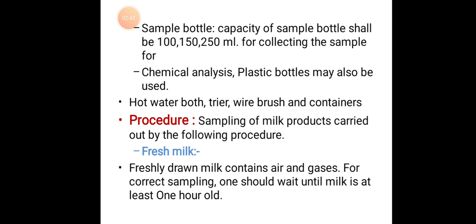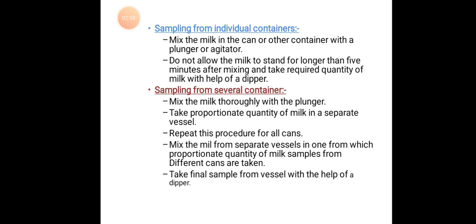Procedure: sampling of milk and milk products is carried out by the following procedure. Fresh milk: freshly drawn milk contains air as well as gases. For correct sampling, one should wait until the milk is at least 1 hour old. Sampling from individual containers: mix the milk in the can or other container with a plunger or agitator. Do not allow the milk to stand for longer than 5 minutes after mixing, and take the required quantity of milk with the help of a dipper.